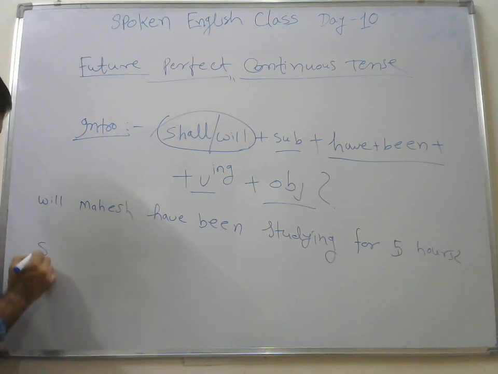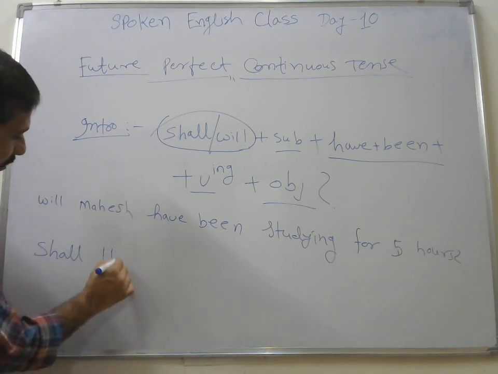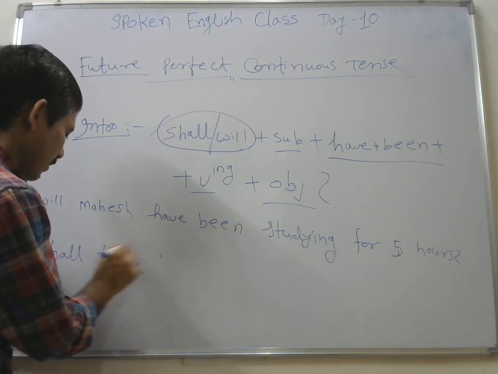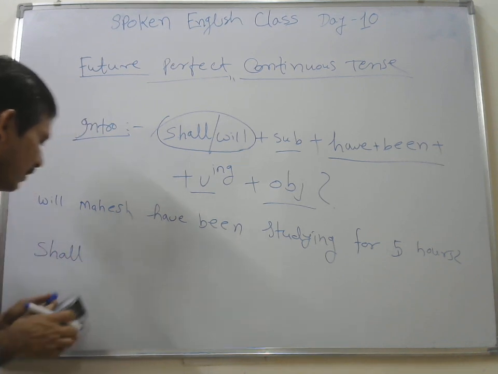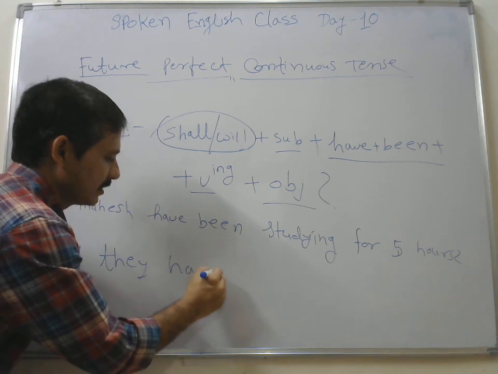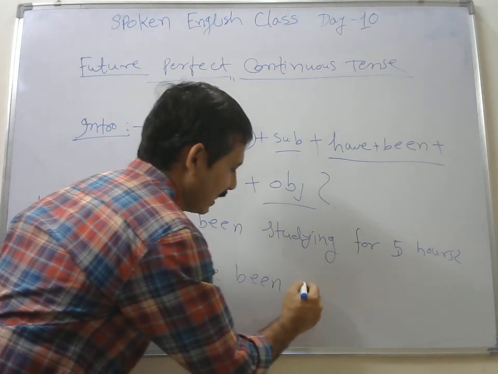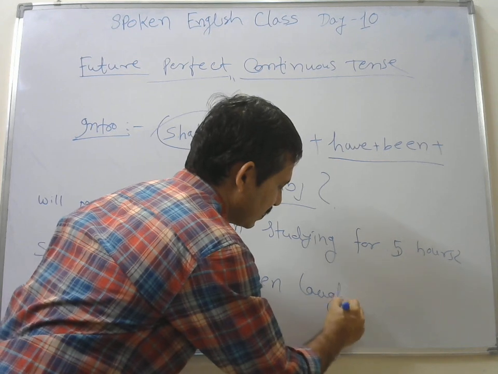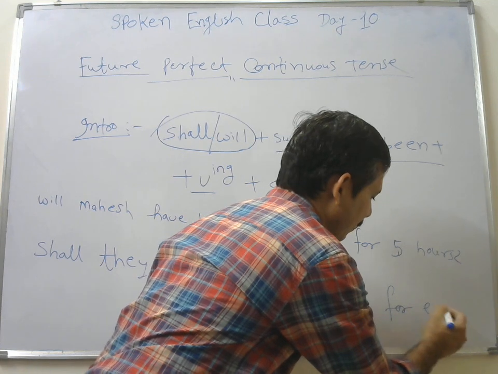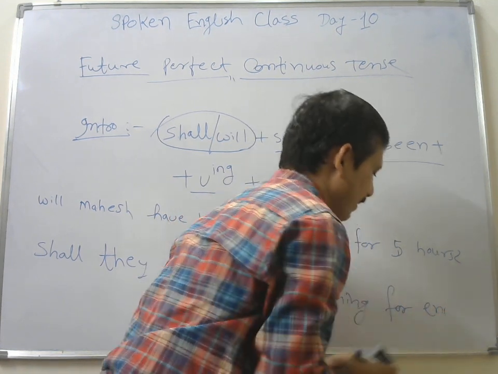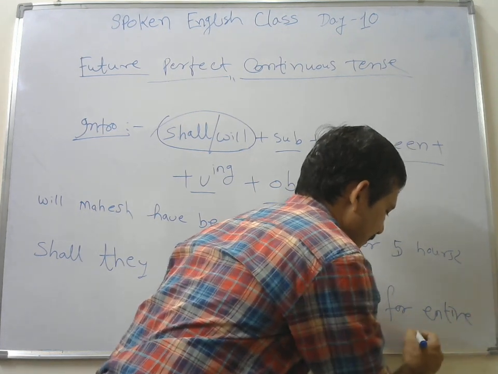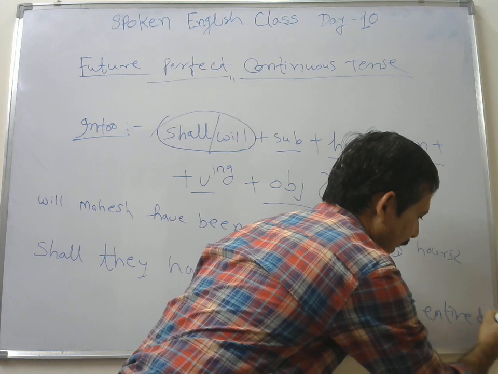Okay. Shall they have been laughing? Shall they have been laughing for entire day? Okay, entire. Previously I used whole. So you can use whole or entire. And the question mark.